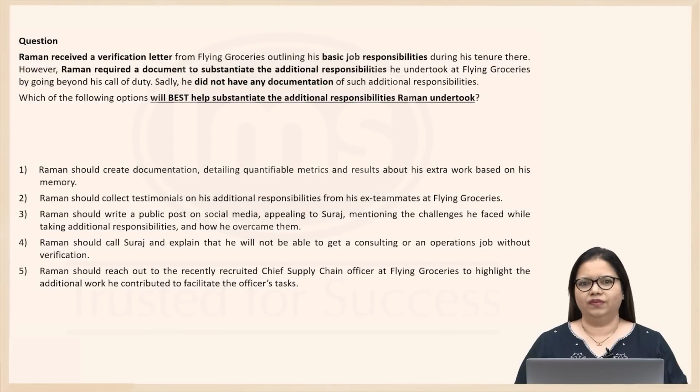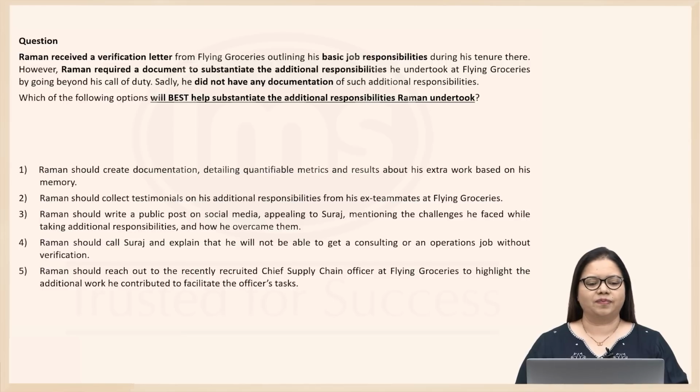Our next question involves the scenario where Raman has received a verification letter from Flying Groceries. But this letter has only outlined his basic job responsibilities during the tenure there. We know that Raman did an outstanding job as an employee there. So Raman required a document to substantiate the additional responsibilities that he undertook at Flying Groceries by going beyond his call of duty. But sadly, he did not have any documentation of such additional responsibilities.